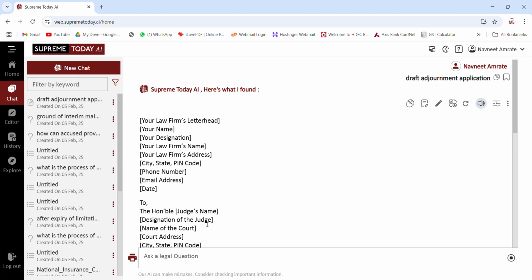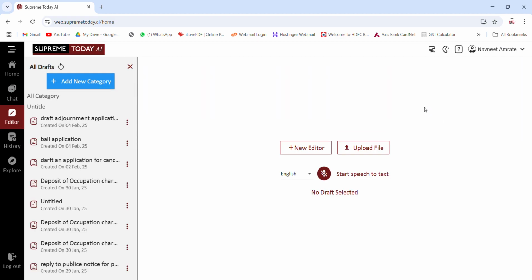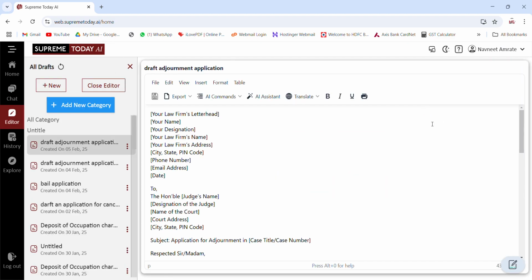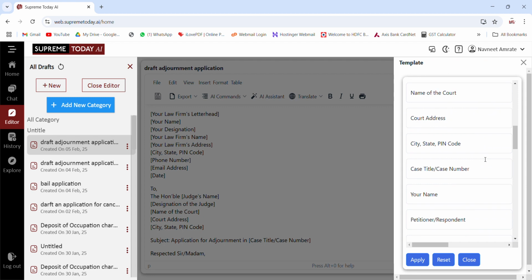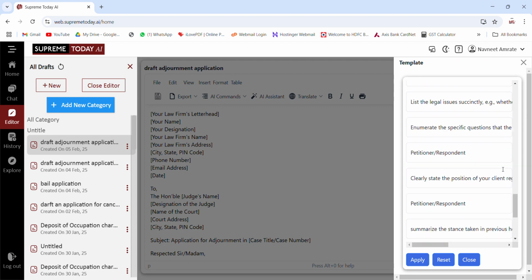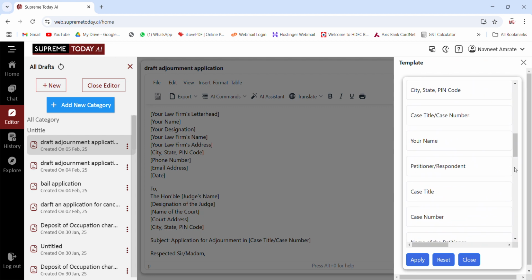Now after you get the draft, you can insert your information within this draft by going to add to editor, and at the right below there is an option to edit. If you click here, all the information which has to be edited in this case will come here, and you can simply edit it. Once you use apply, it will prepare your entire draft petition.